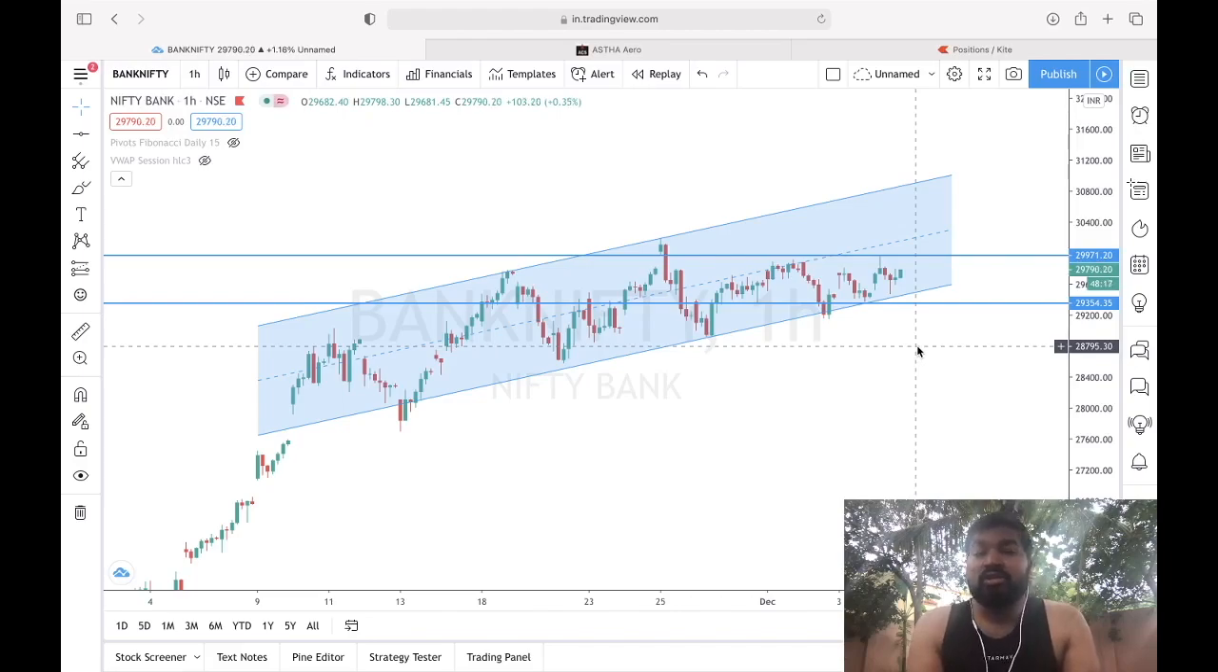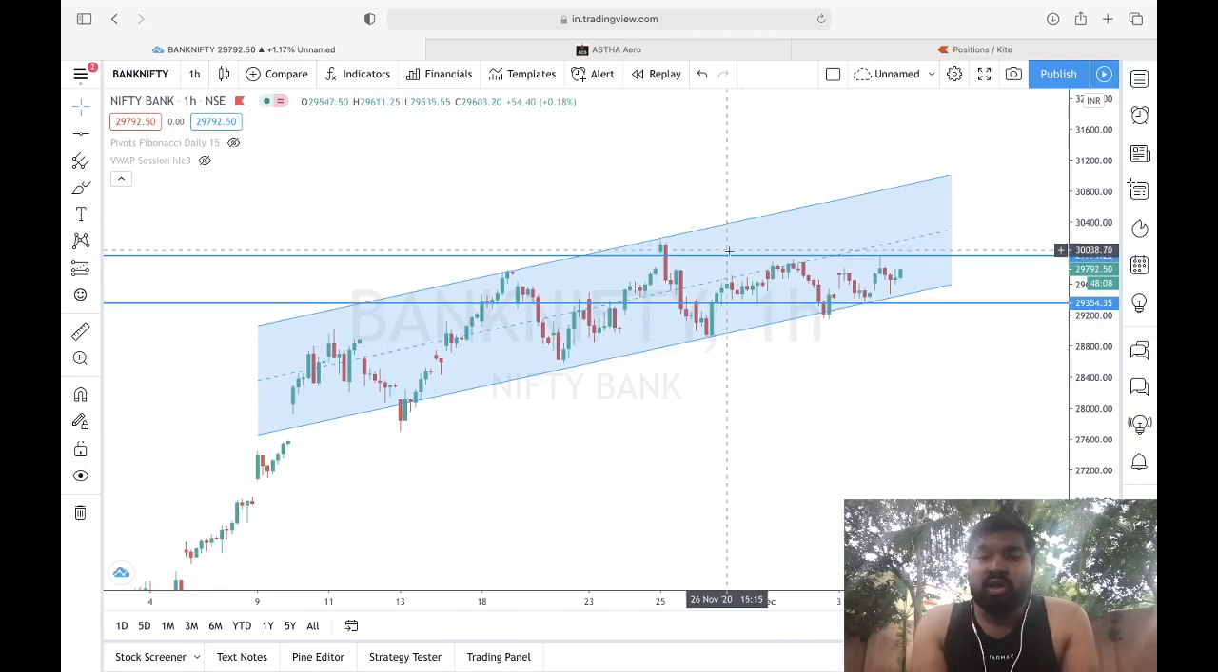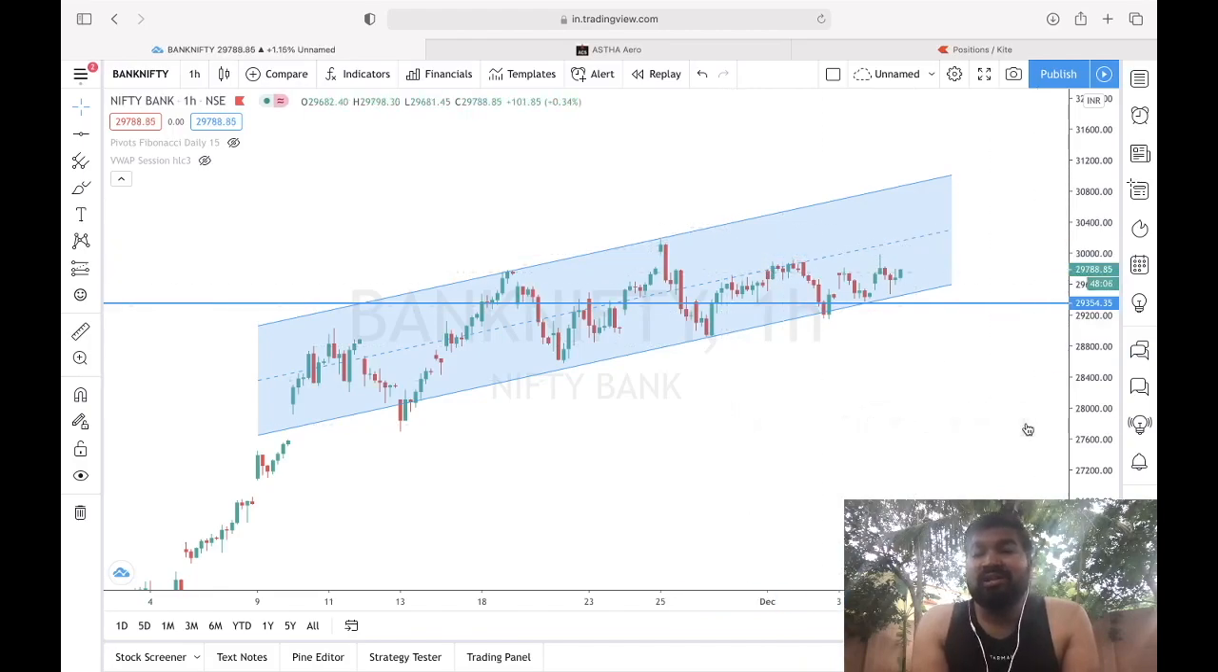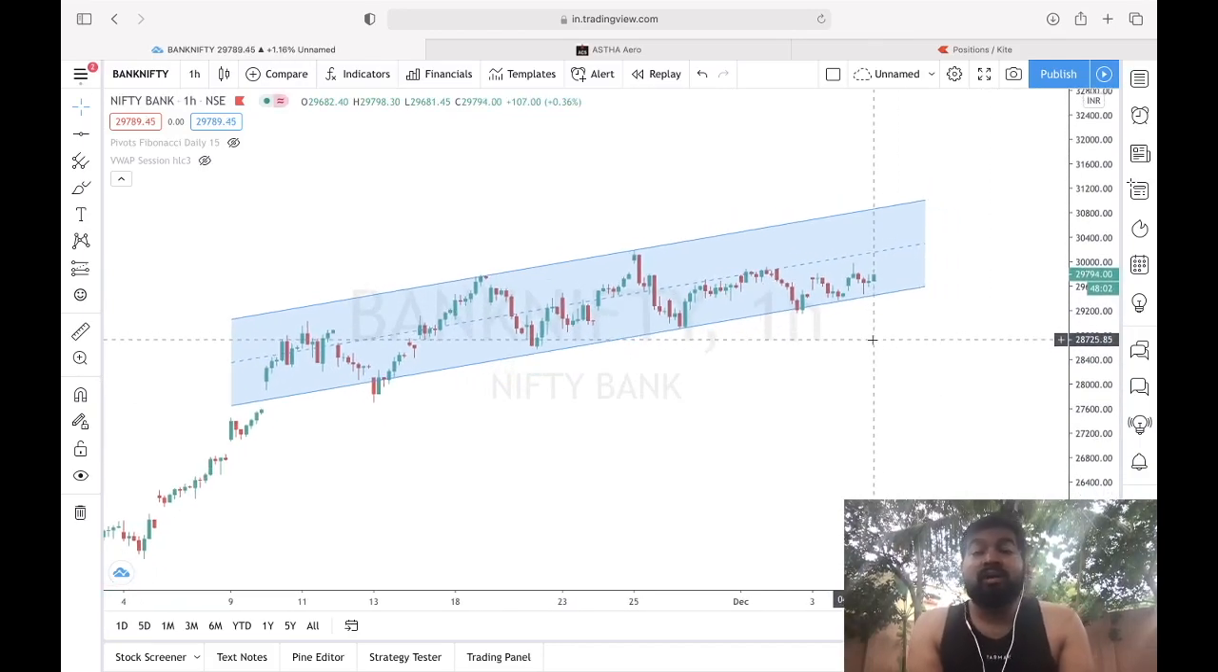I shared my 1 hour analysis, where we saw this parallel channel pattern. Another important thing: if this bigger time frame pattern, this 1 hour pattern, gives a breakout, then we will see a momentum of around minimum 2,500 to 4,000 points.